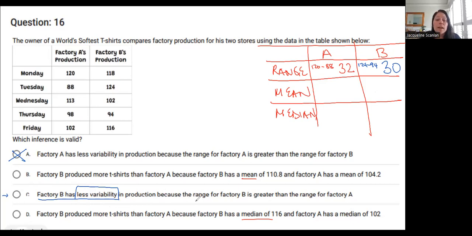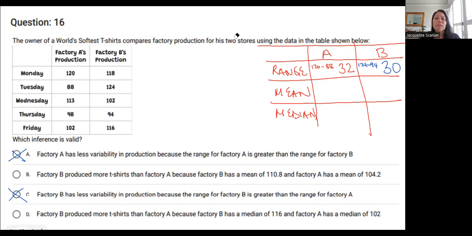But then it goes on to say, because the range for factory B is greater than the range for factory A. The range for factory B is 30. It's not greater than factory A. So this is a false statement because part of the statement was false. So it's not A or C. All right, so now I still need to find the means and the medians. I'm going to go ahead and do the median just to put the numbers in order.